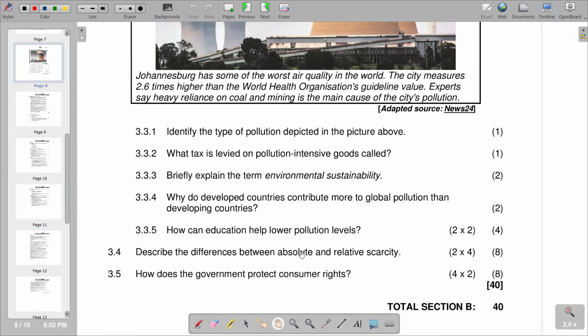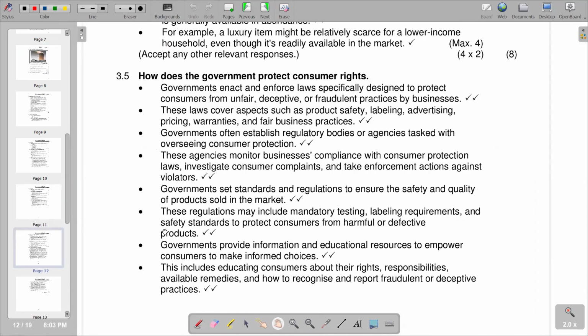And when we have relative scarcity, we are saying the resources are there in abundance, but the businesses that are there, they do not have the income to acquire those resources. So that's the scarcity point of view that we have under relative scarcity. So relative scarcity, we are saying the resources are there, but the income to acquire those resources is not there, so it leads to relative scarcity. So 3.4, we are saying